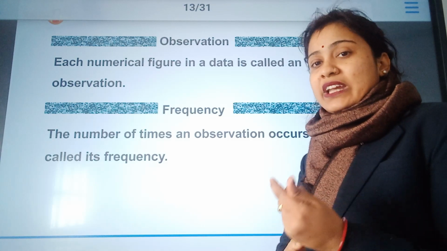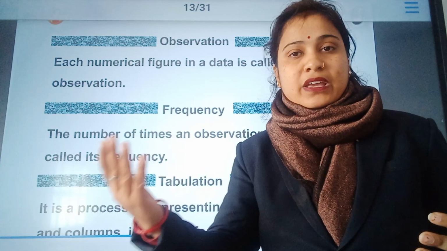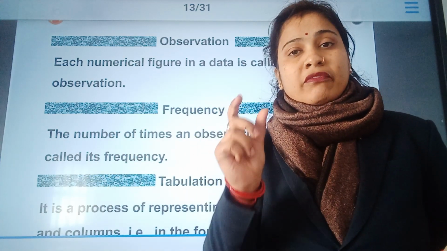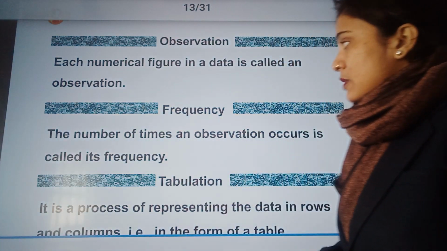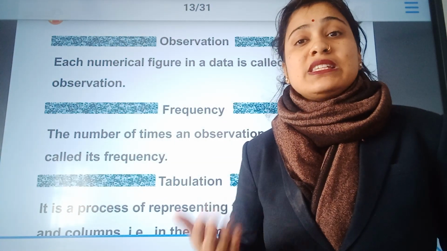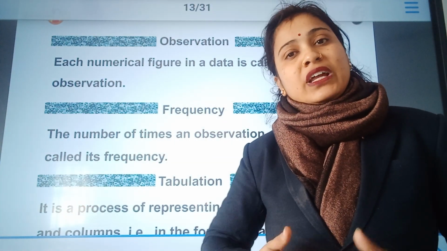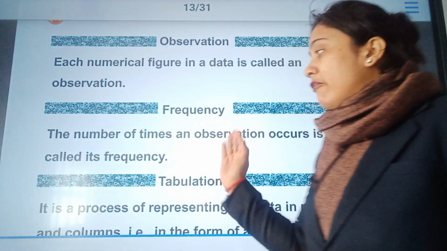For example, we have collected the number of blue cupcakes as 5 and the number of yellow cupcakes as 10. Each of these numerical values, 5 and 10, is an observation. What is frequency? Frequency means the number of times an observation occurs.